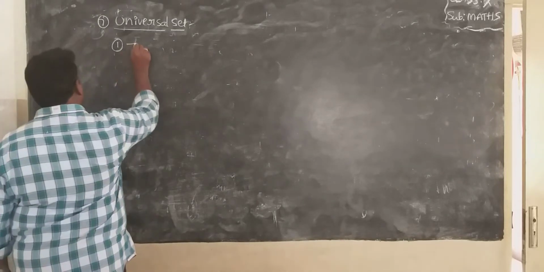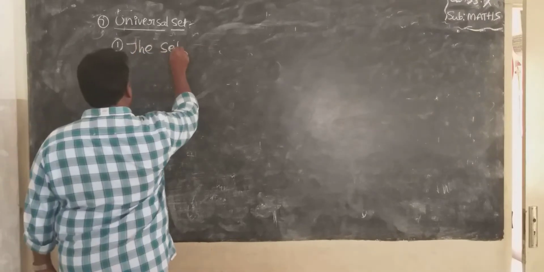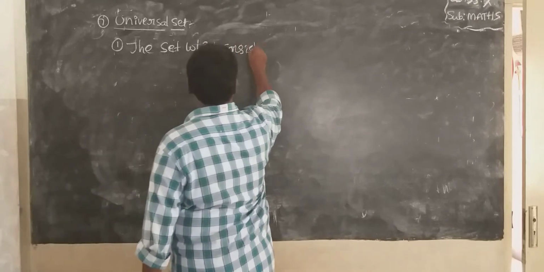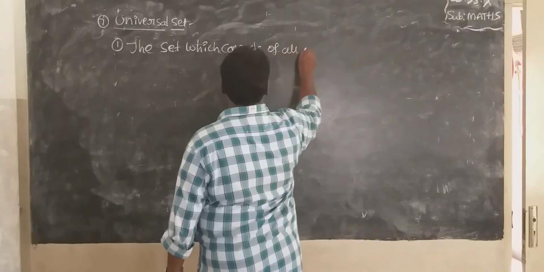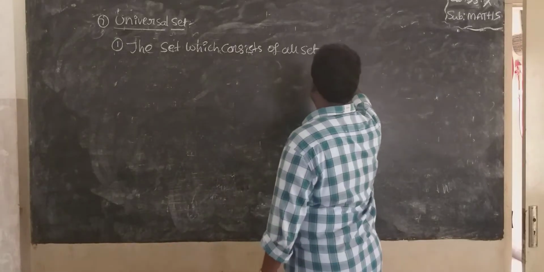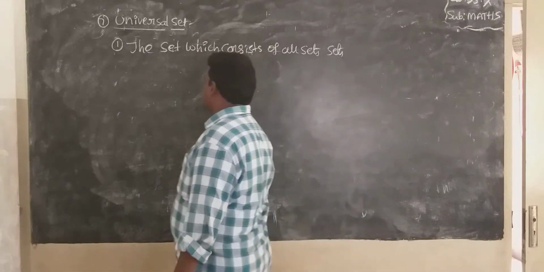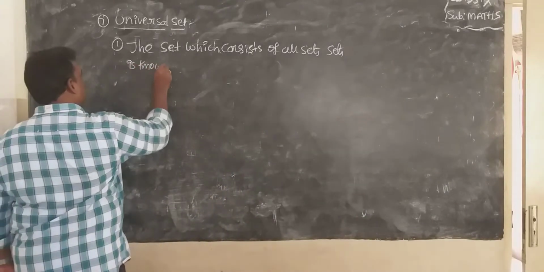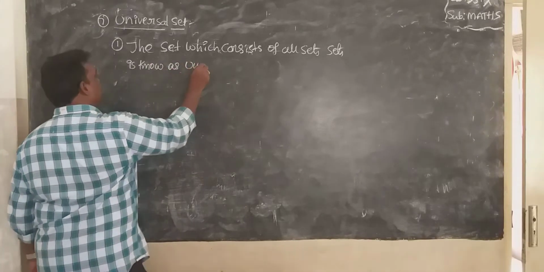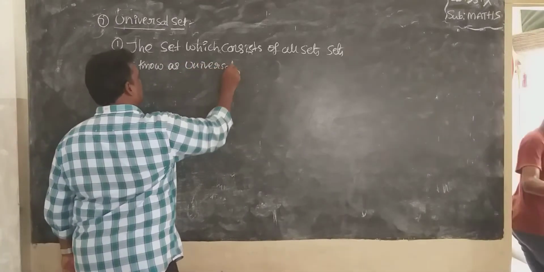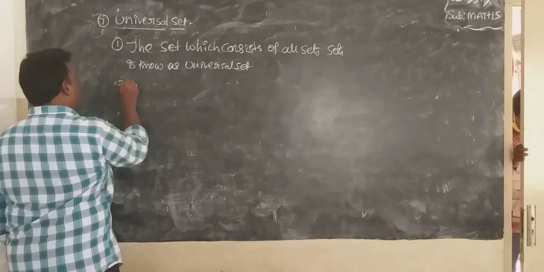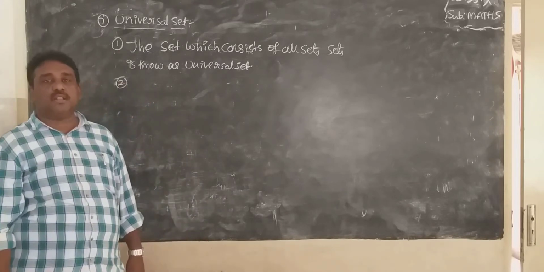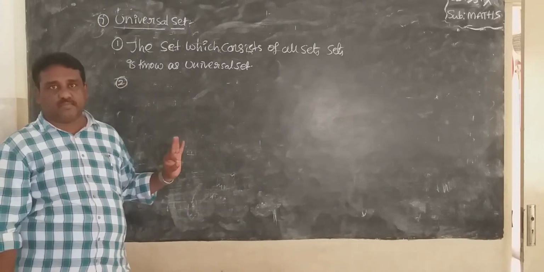The set which consists of all the sets is known as the universal set.